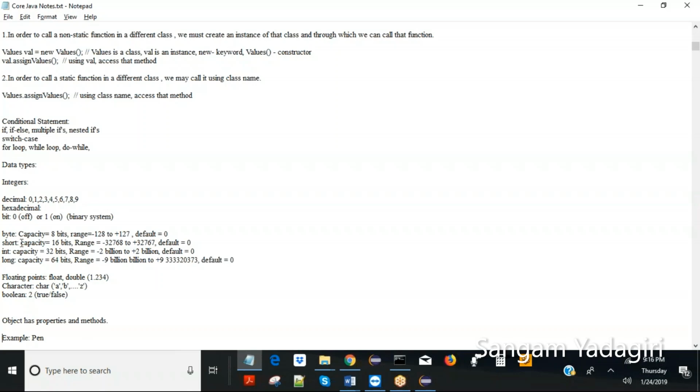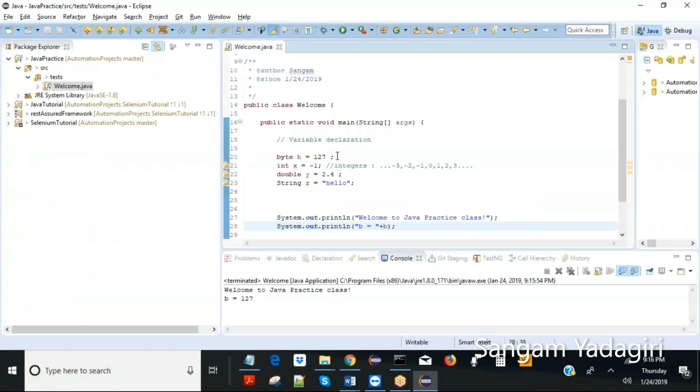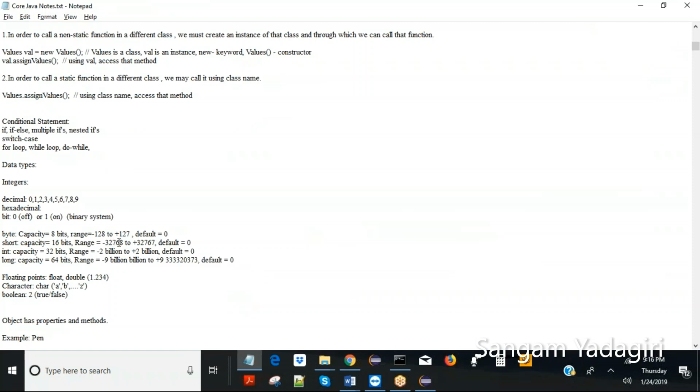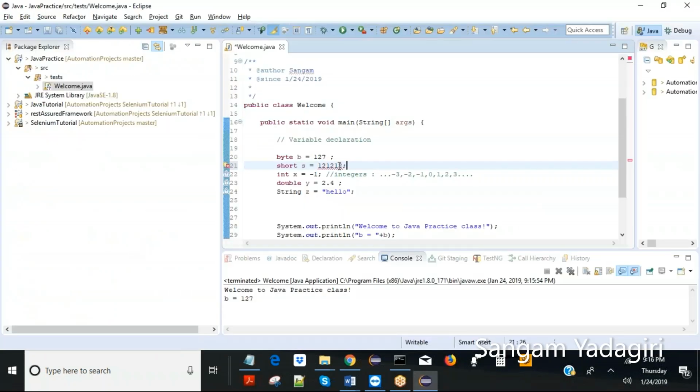Short is a variable type whose capacity is exactly double the size, 8 multiplied by 2, 16 bits, and its range is minus 32,000 something to plus 32,000 something. Anywhere in this range you can assign a value. We are not going to use short a lot, but for your learning purpose I will create one. Let's say short s equals, I can assign this value. I cannot assign this value because it's out of range. It's 6 digits and I have to stick to 5 digits only. That's an invalid value.